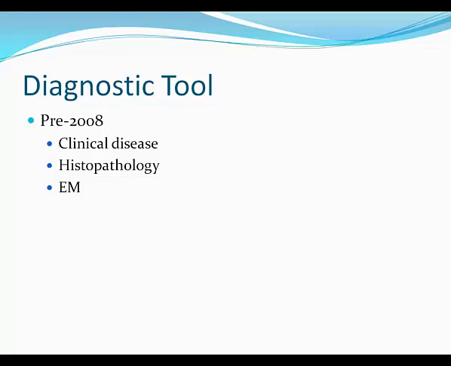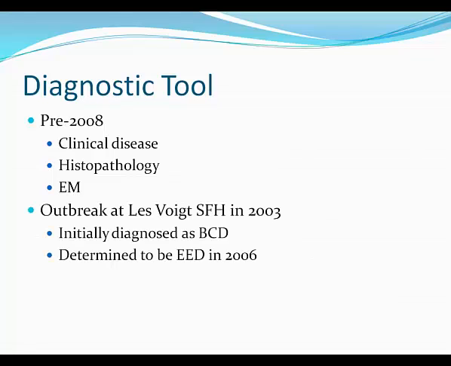What changed from 1993 to last year? Development of a diagnostic tool. Pre-2008, to detect EEDV, you had to have a clinical outbreak. You had to perform histopathology and then do electron microscopy to detect the virus. An outbreak at the Les Voigt State Fish Hatchery in Wisconsin in 2003, which was initially diagnosed as bacterial cold water disease, was later determined to be EED as a causative agent. From that outbreak, researchers at UC Davis were able to develop a PCR assay, or a molecular test, to detect the virus.